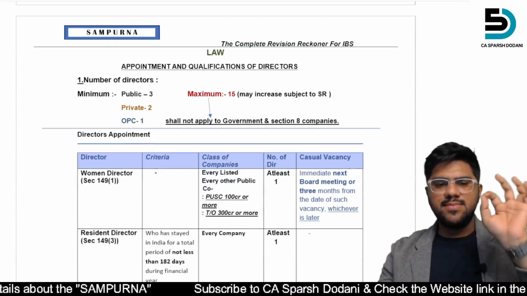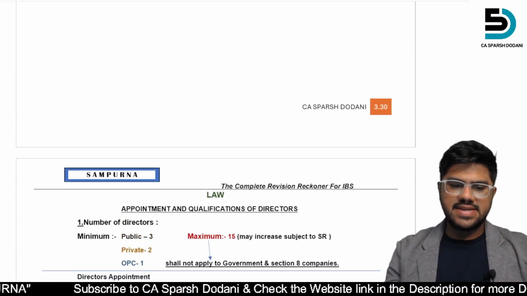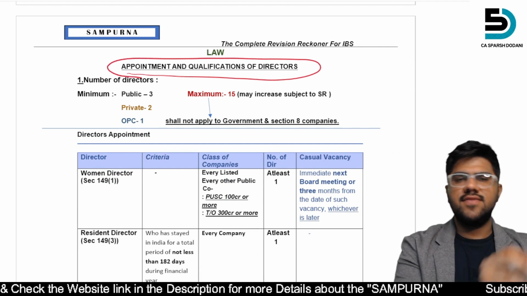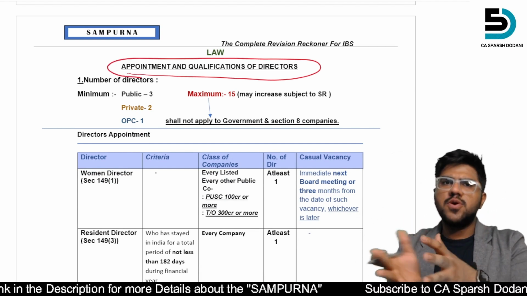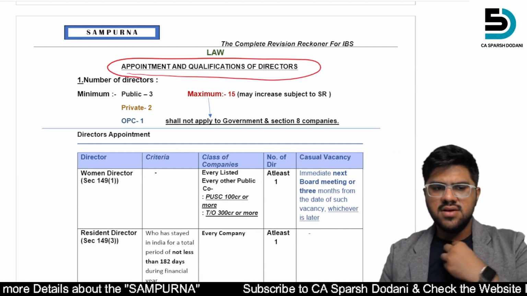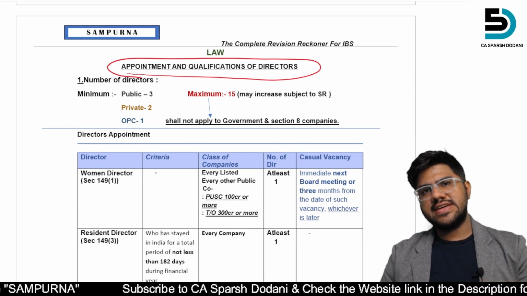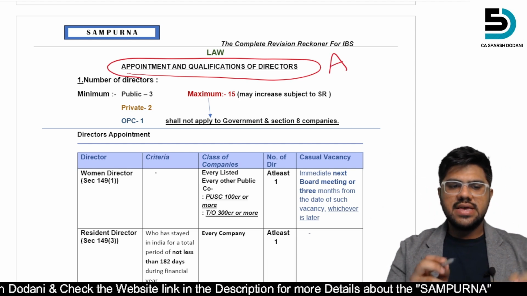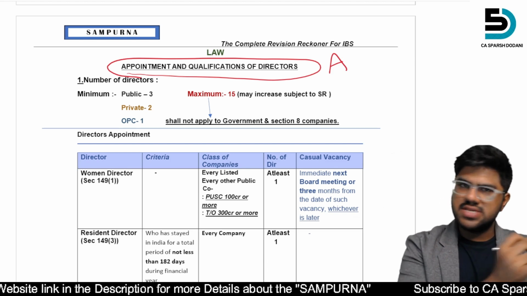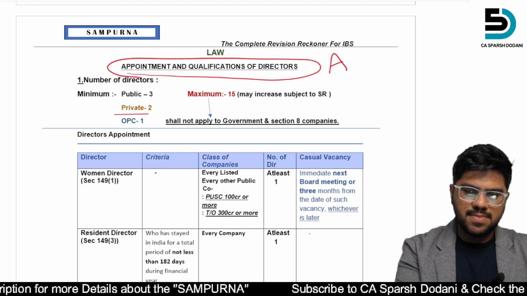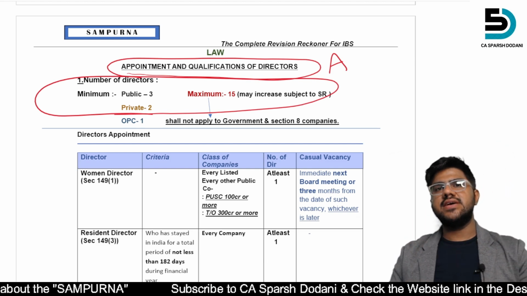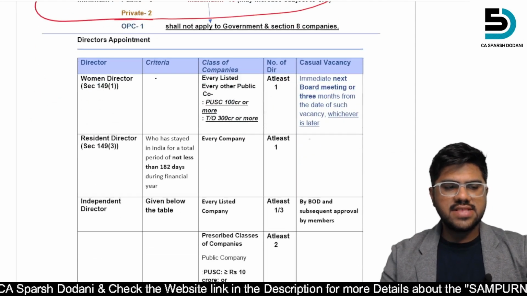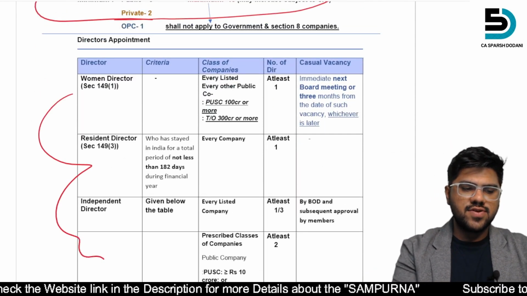So, the first and most important thing, the appointment and qualification of directors. This is the most important thing. If your IBS is concerned, or SPOM भी अगर concern करते हैं, the appointment and qualification of director is in Category A. You can mark it down to Category A because यहाँ पे किस तरीके के questions आ सकते हैं? The questions they can ask is the maximum number of directors. Yes, it may sound easy, but sometimes there is a bit of confusion and everything. And after that, what are the criteria of appointment of different directors?